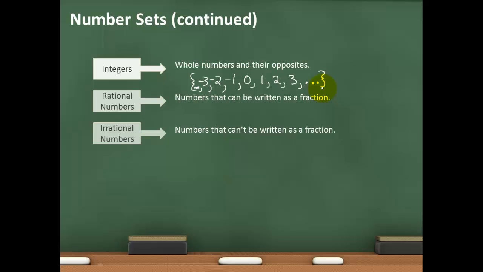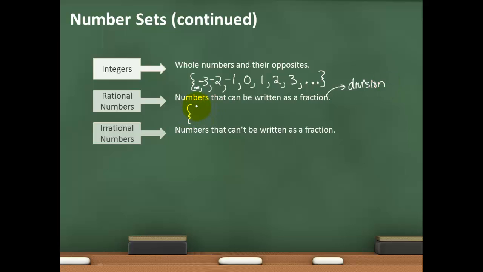The last two number sets are rational numbers and irrational numbers. Rational numbers are numbers that can be written as a fraction. For instance, all right, so pretty much with the integers, the whole numbers, and natural numbers, those are like wholes, and their opposites. But when we get to fractions, we get rational numbers. That means we have parts of numbers, not the whole concept there. For instance, a rational number can be written as a fraction, and remember, a fraction represents a division of two numbers. And sometimes when we divide, we don't divide and have wholes each time.